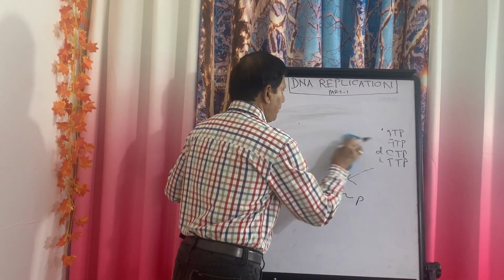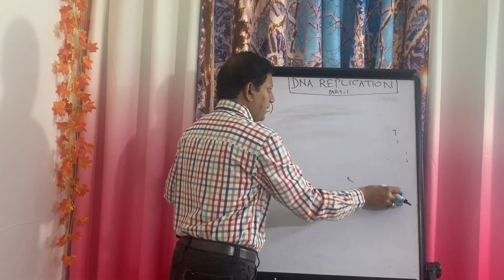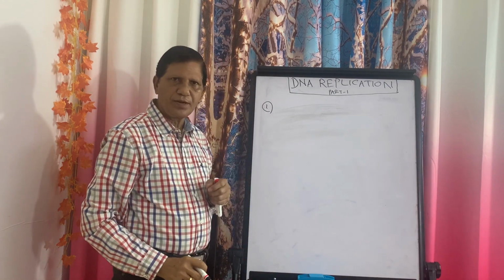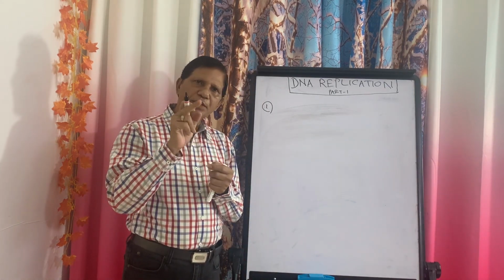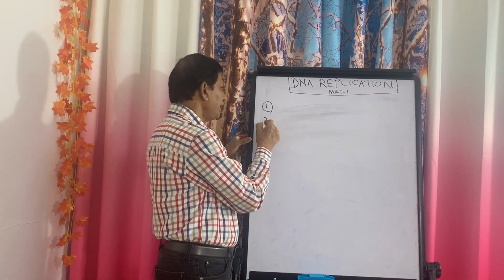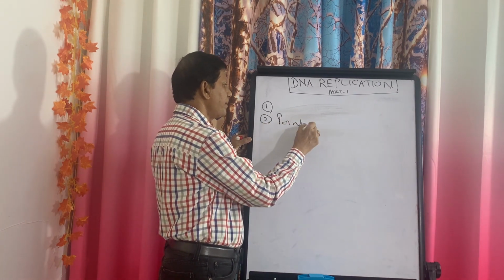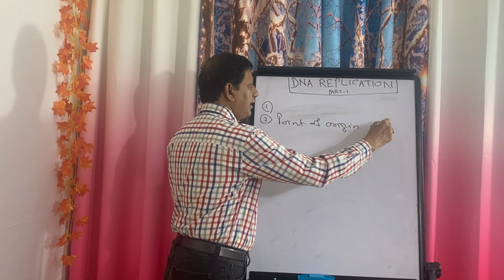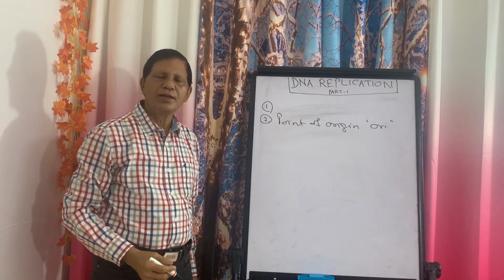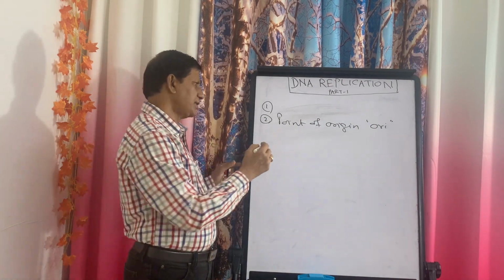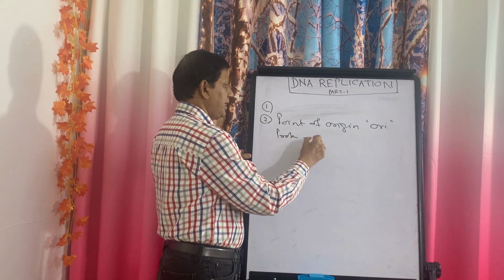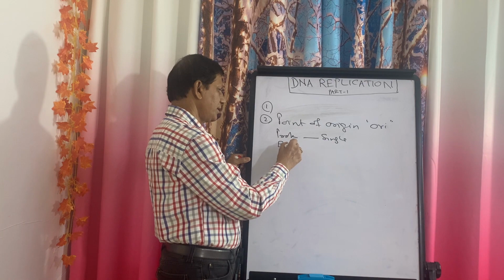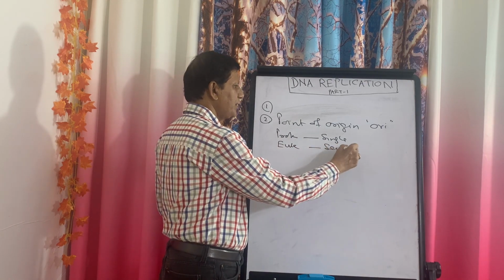Now in the second step, when replication takes place, whether it is eukaryote or prokaryote, the replication always starts from a particular point. That point is known as the point of origin, or in short, we can write ORI. In case of prokaryotes, there is a single point of origin, while in case of eukaryotes, there are several points of origin.